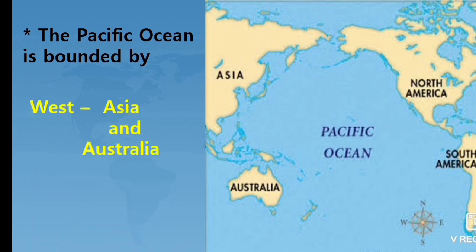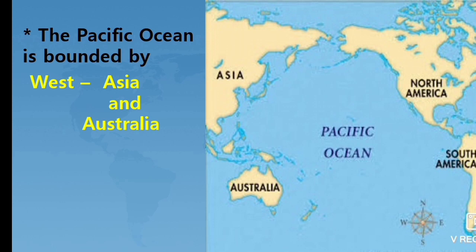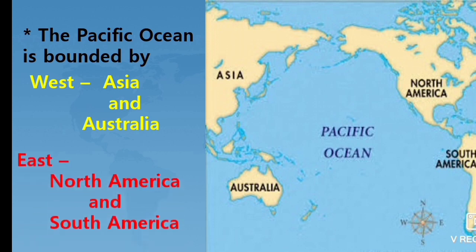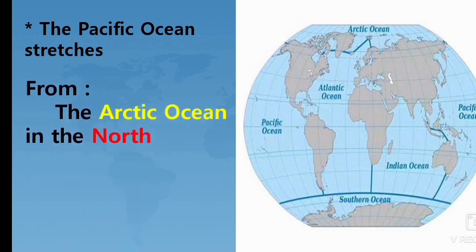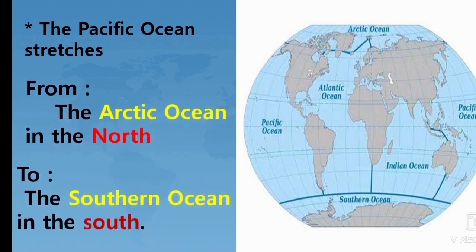Students, the Pacific Ocean is bounded by, which means the limit or boundary of the Pacific Ocean, Asia and Australia in its west and North America and South America in its east. The Pacific Ocean extends from the Arctic Ocean in the north to the Southern Ocean in the south.